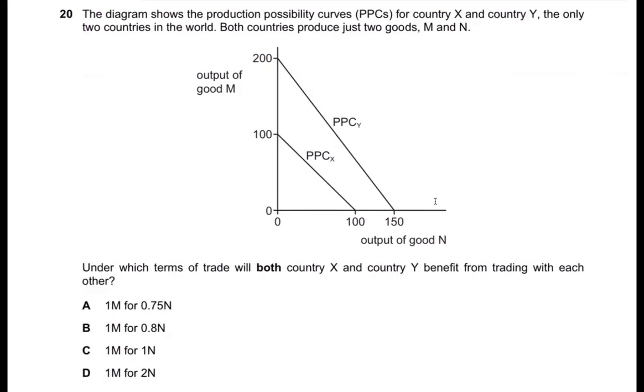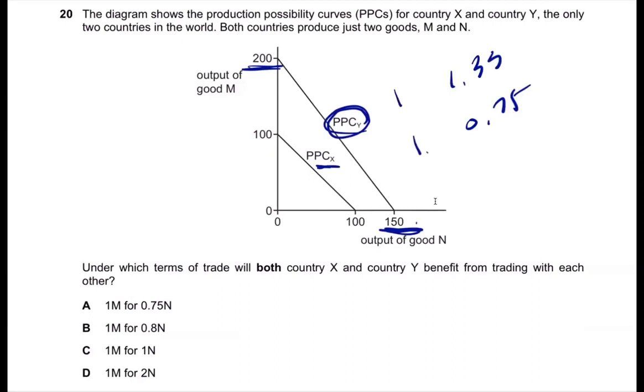Let me just calculate the opportunity cost for country Y. So it's going to be 1.33 and 1.75 for country Y, considering the opportunity cost of each item. And for country X, it's going to be simple, like 1 to 1. So technically, I need to find some middle number between these two. So that's why I should go for B.